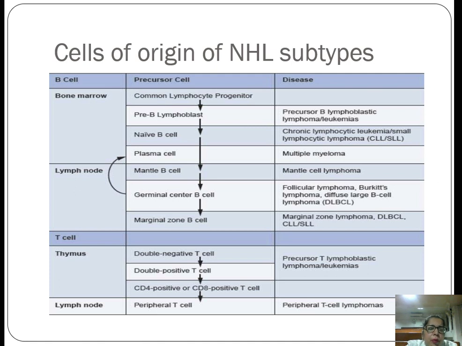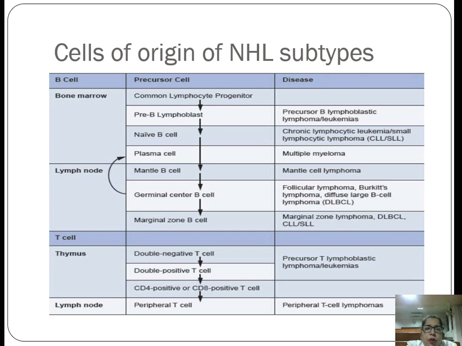In the bone marrow, as we have studied earlier, B cells and T cells both arise from the bone marrow, but they differentiate. T cells will differentiate in the thymus and B cells will differentiate in the bone marrow, and then they will travel further to the lymph node.